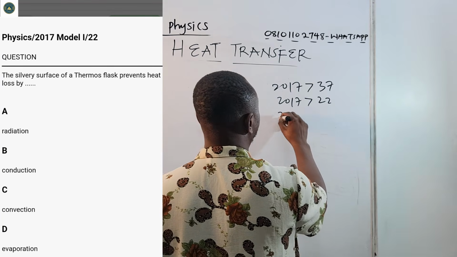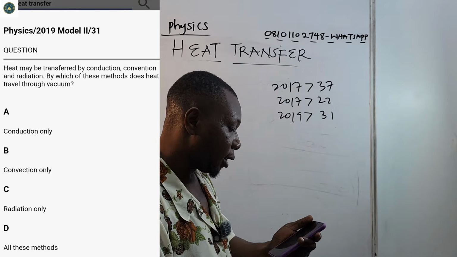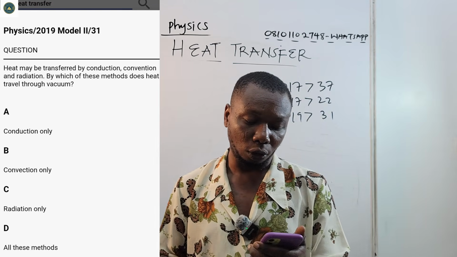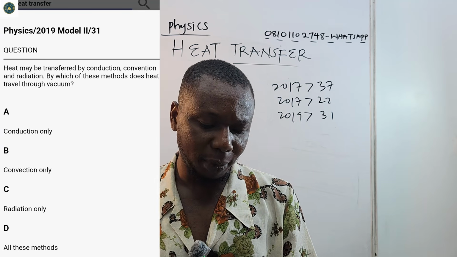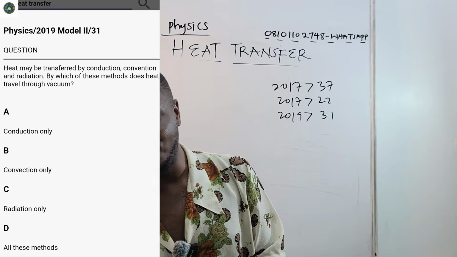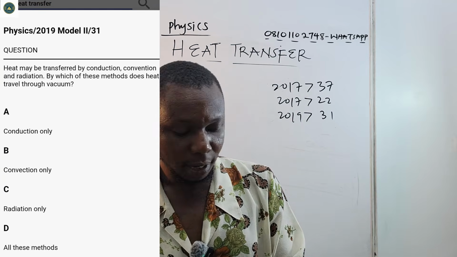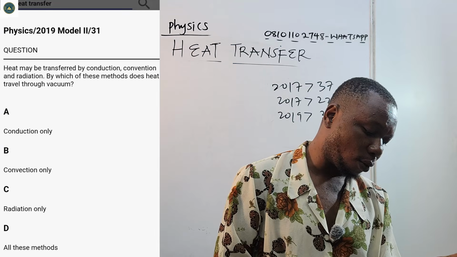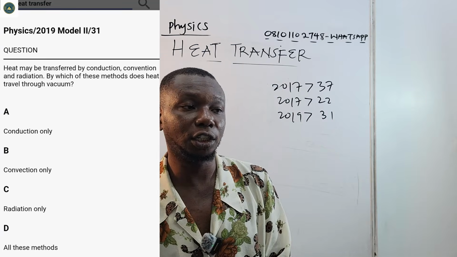Then we have 2019, question 31. It said heat may be transferred by conduction, convection, and radiation. By which of these methods does heat travel through vacuum? We've said it before. Vacuum is a free space. So it's by radiation without even being told. So we have conduction only, convection only, radiation only, D, all these methods? No. The correct answer is C, through radiation only.